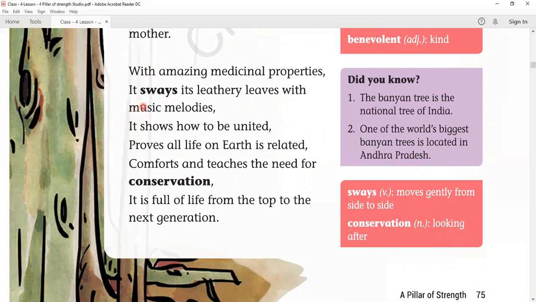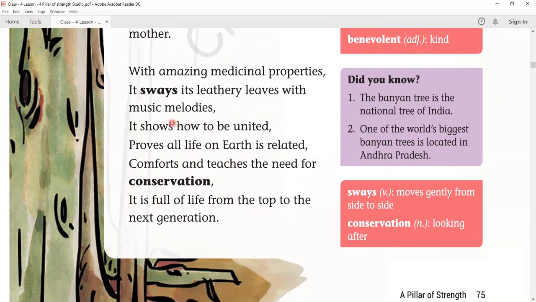So it is moving gently its leathery leaves with music melodies. Okay, it shows how to be united. Proves all life on earth is related. Comforts and teaches the need for conservation. It is full of life from the top to the next generation.